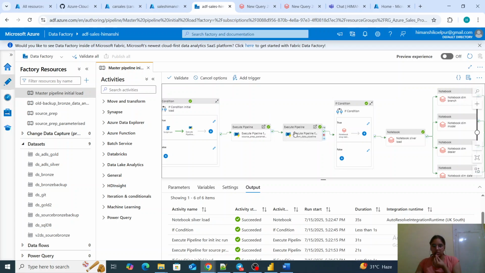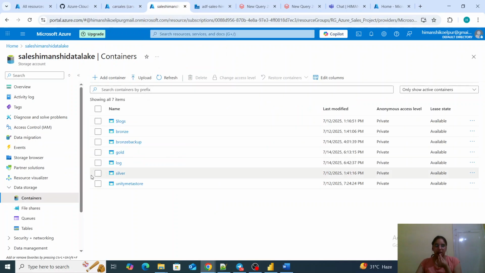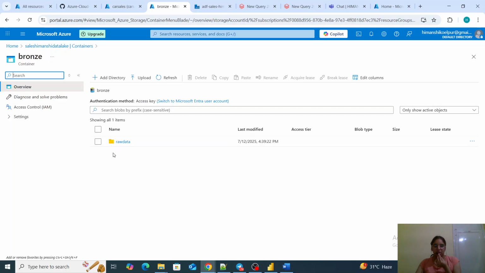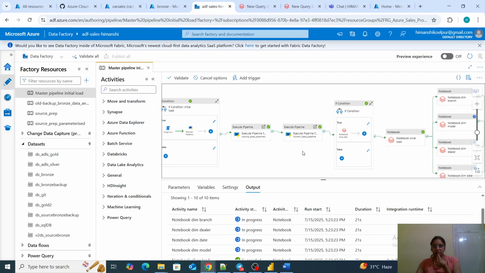So this run is also successful. Our data will be in the bronze layer and the watermark will be updated. Let me show you the watermark first. The watermark initially was 12459, now it is 1247. So the watermark is also updated. Watermark updated means we have the data at the bronze layer successfully, and if I go to the bronze layer, the data is successfully loaded.